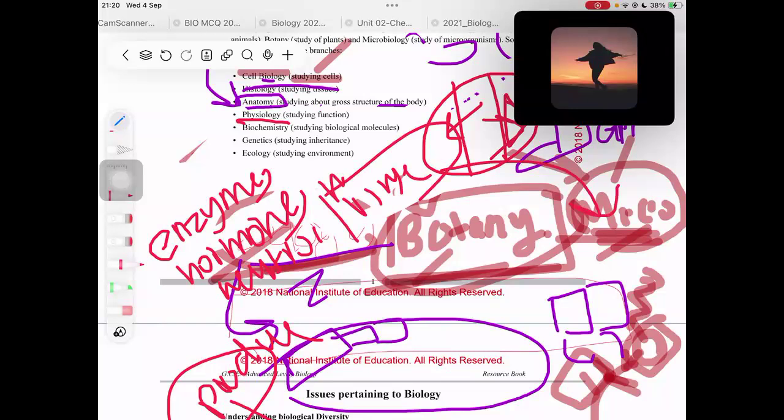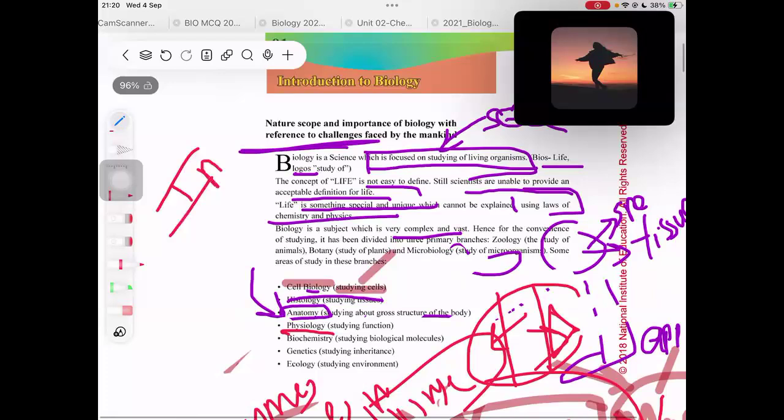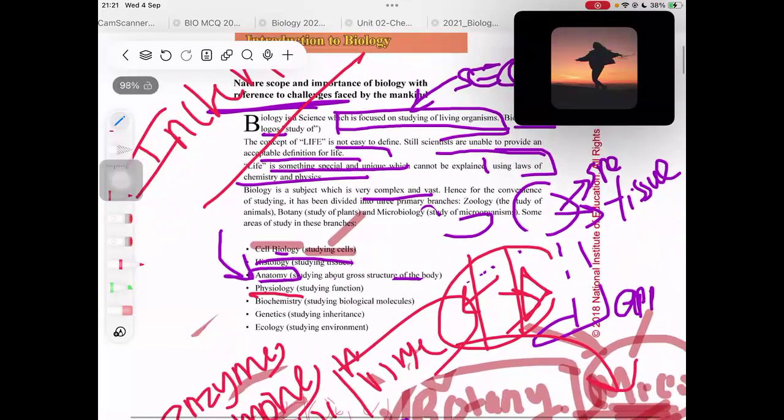So studying these molecules like enzymes, hormones, neurotransmitters is basically what you call biochemistry, because chemistry involves the term molecules, right? In chemistry, what do you usually learn? You usually deal with molecules. Even in organic chemistry, even in inorganic chemistry, all you've got to deal with is molecules and equations, right? So what is biochemistry? Studying biological molecules.